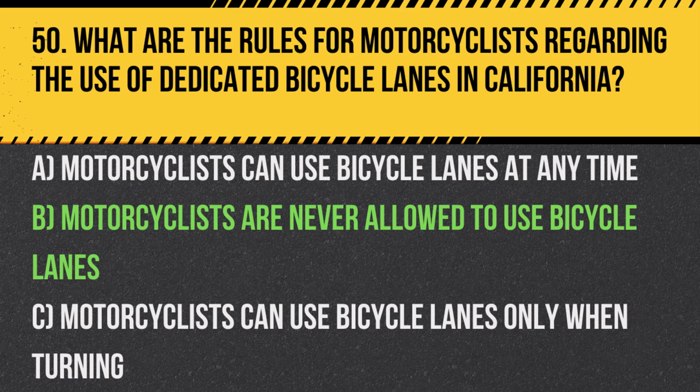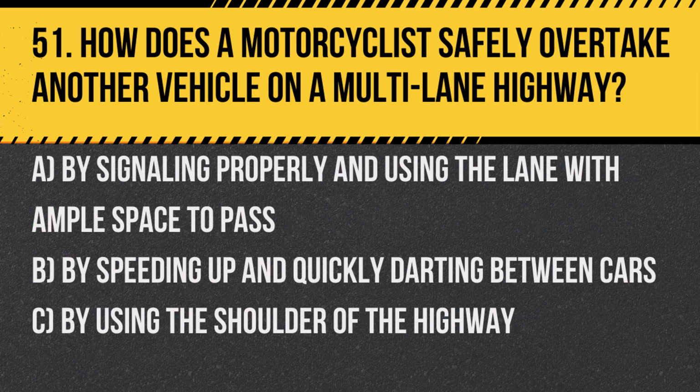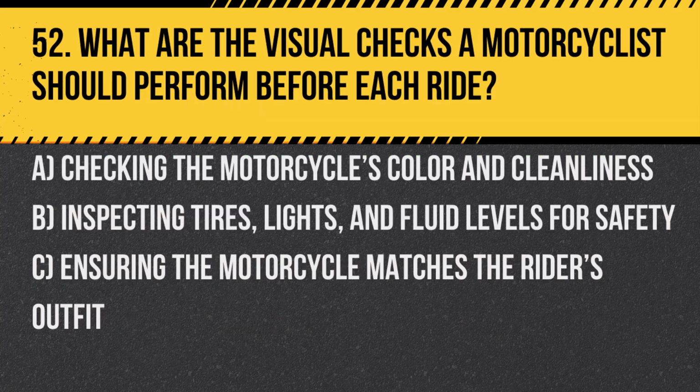different types of vehicles. Question 51. How does a motorcyclist safely overtake another vehicle on a multi-lane highway? A. By signaling properly and using the lane with ample space to pass. B. By speeding up and quickly darting between cars. C. By using the shoulder of the highway. Answer: A. By signaling properly and using the lane with ample space to pass, ensuring the maneuver is done safely and predictably. Question 52. What are the visual checks a motorcyclist should perform before each ride?